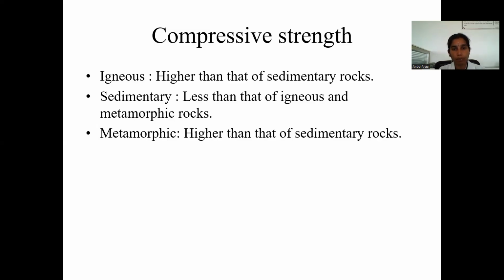Compressive strength is expressed as load at failure divided by the area of the surface, that is load by area. We find this compressive strength in a UTM testing machine.